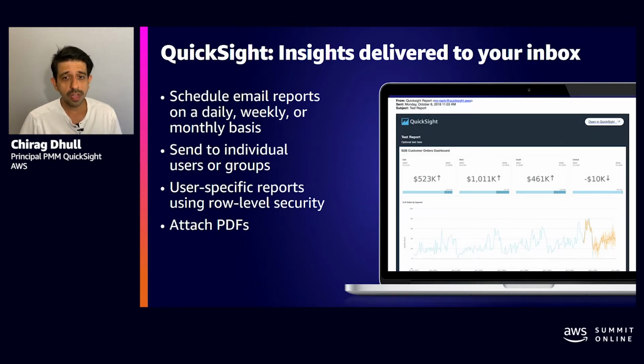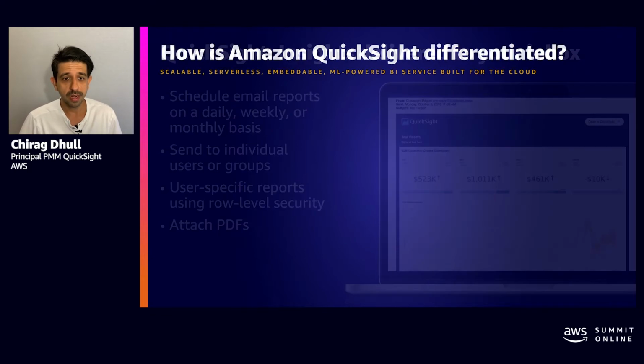You can also schedule QuickSight to deliver your data insights via email or attach a PDF to it. You can schedule these to go out on a daily, weekly, or monthly basis to your users. And additionally, QuickSight supports row-level security, enabling you to select who are the right users to send what data to.